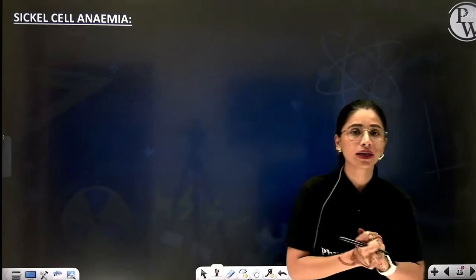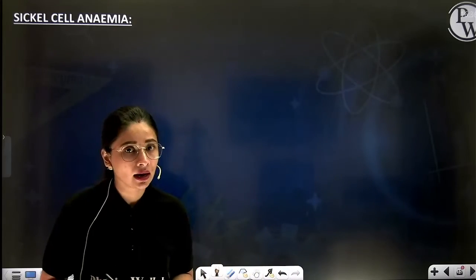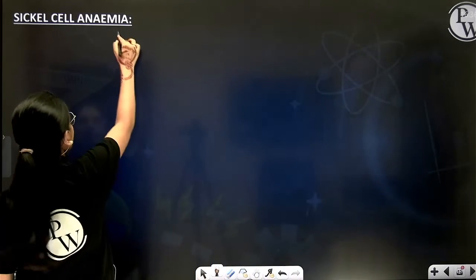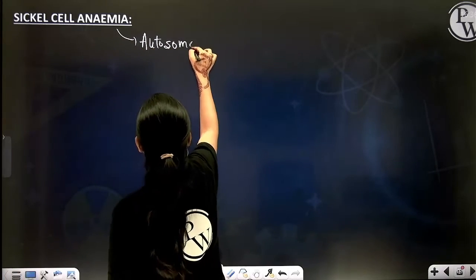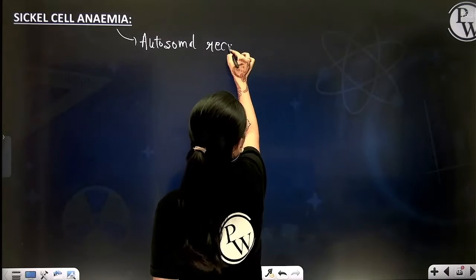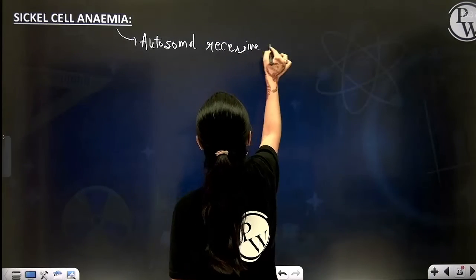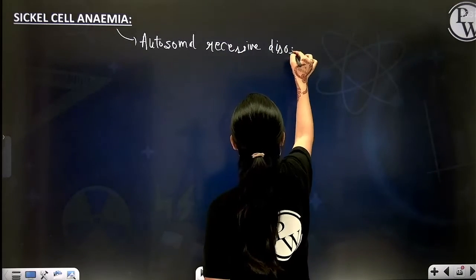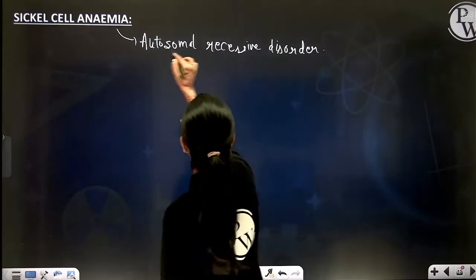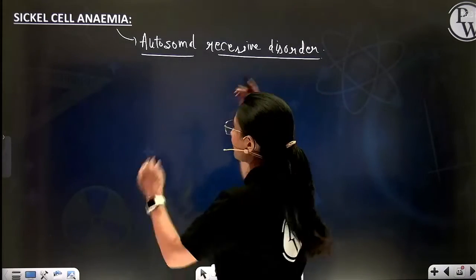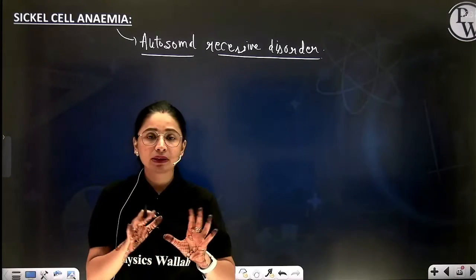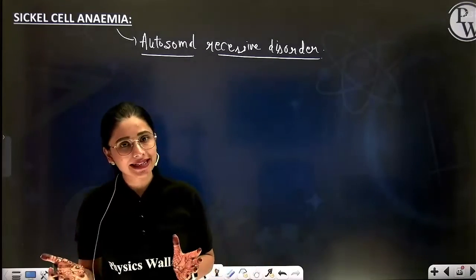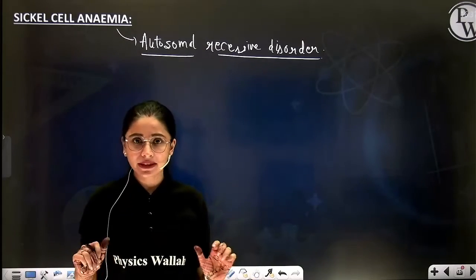Now, moving towards the next disorder, which is sickle cell anemia. Beta, sickle cell anemia is very simple. It is an autosomal recessive disorder. First thing, it is an autosomal recessive disorder. That means it will be equally distributed in both the sexes. No sex biasness will be seen.